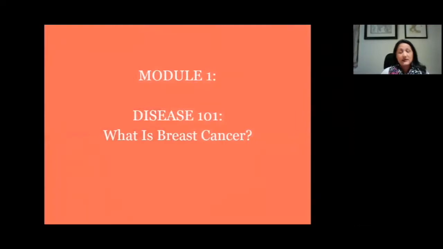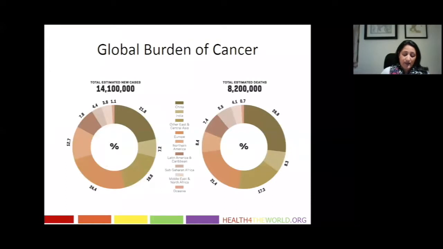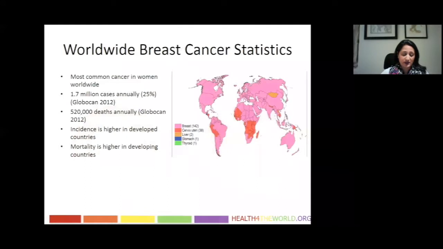Let us first begin this topic by reviewing some basics about breast cancer, epidemiology, anatomy, and pathophysiology. As infectious diseases have better treatments and the lifespan across the world increases, so does the global burden of cancer. There are currently 14 million new cases of cancer diagnosed each year, with the majority being in low and middle income countries. There are also roughly 8 million deaths due to cancer, and the majority of these also, unfortunately, take place in low and middle income countries.